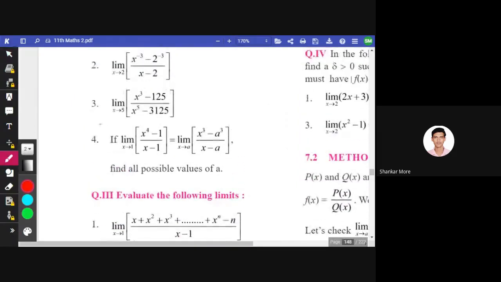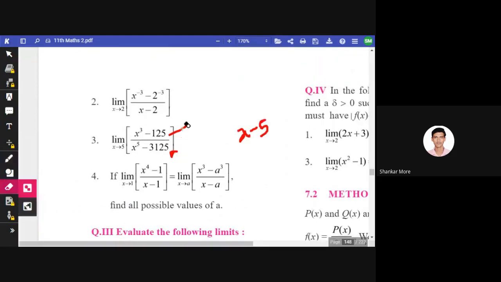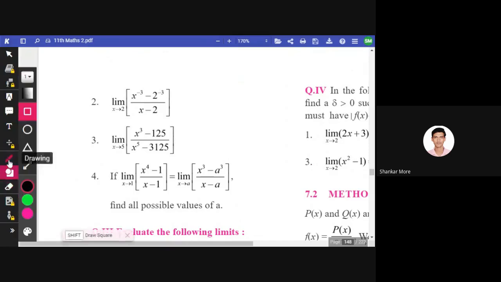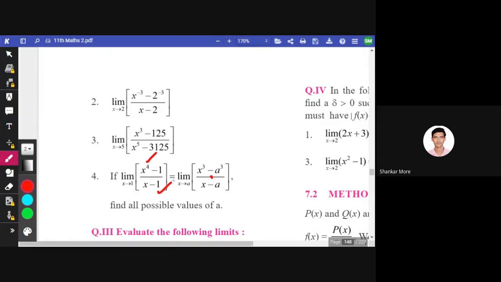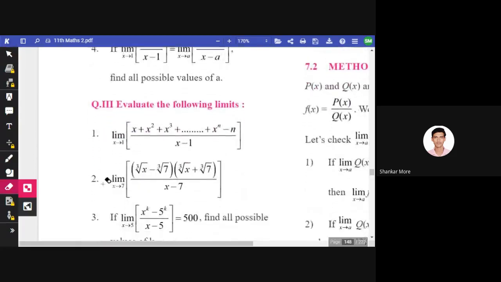Okay, so again for this you have to divide the numerator by x minus 5 and the denominator by x minus 5. That will do. You can get the answer of the fourth one as well in a straightforward way. Here n is 4 and a is 1. So you can get the answer of this also.